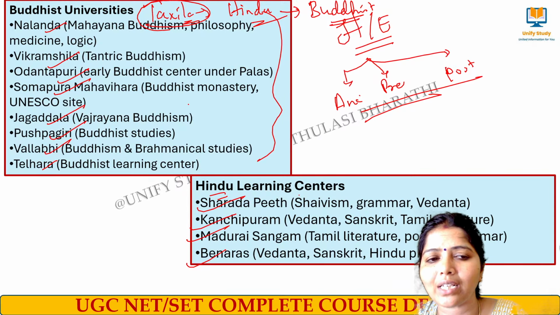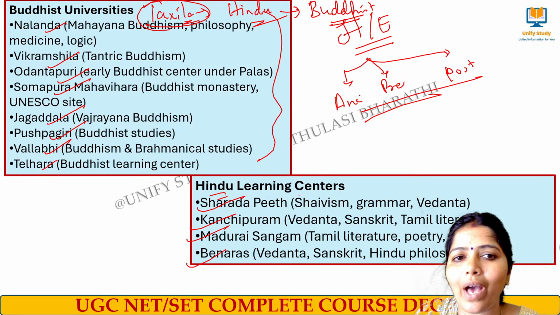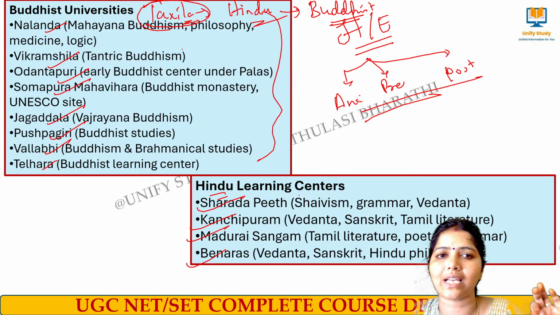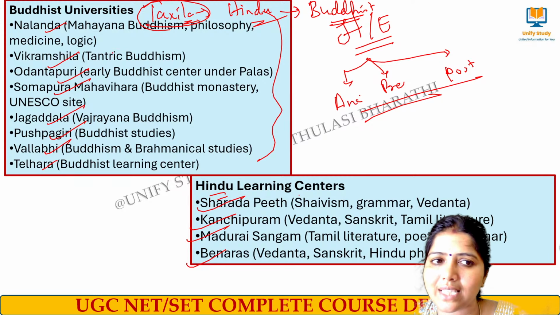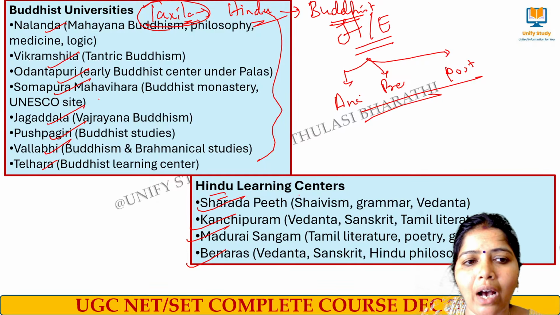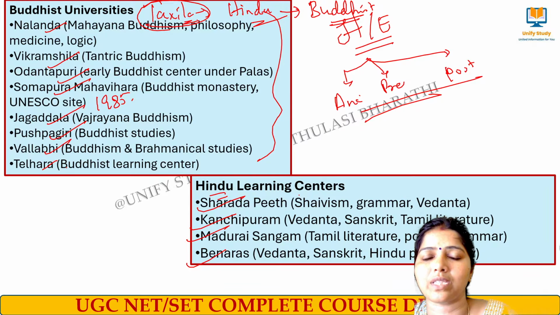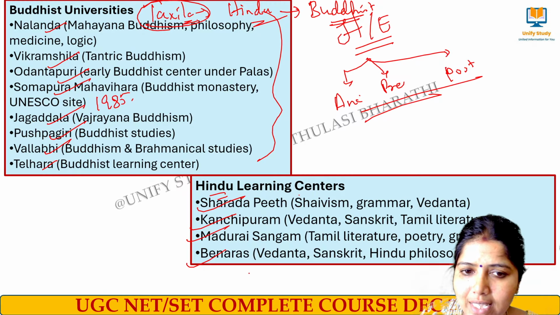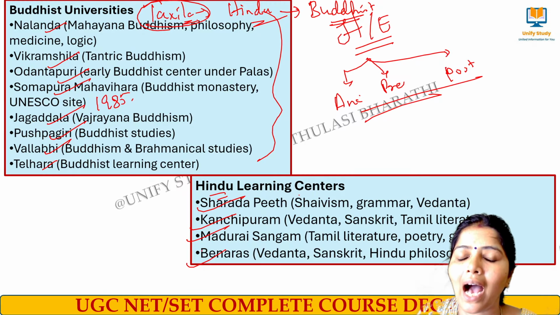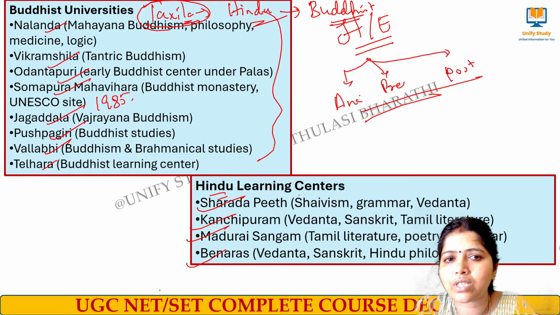The most important terms we have to remember here are with respect to UNESCO's heritage sites. Takshila was announced a World Heritage Site in the year 1980, Nalanda was awarded as a World Heritage Site in 2016, and Somapura was awarded as a UNESCO heritage site in the year 1985. So out of these ancient universities, these three were awarded World Heritage Site status. The Hindu learning centers are Sharada Peeth, Kanchipuram, Madurai Sangam and Benares. And each learning center has its own strength.